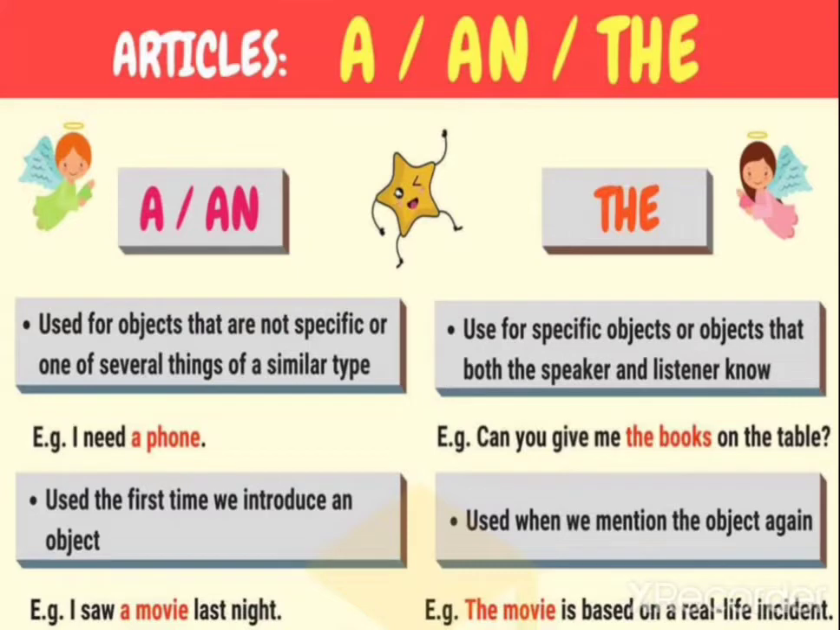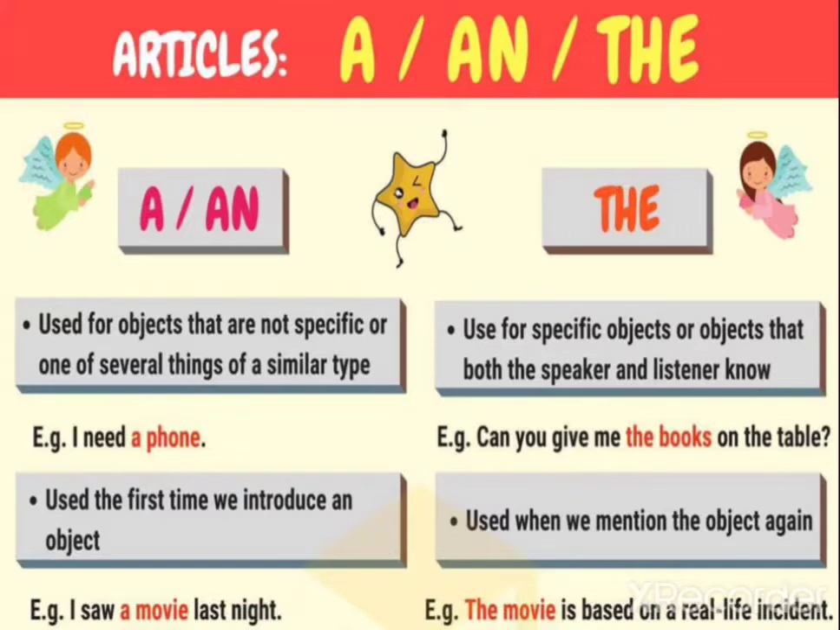First of all, we'll say that a and an, we are using in the sense of one. When we want to say that the thing is one, for that also we can use a or an according to vowel and consonant sound. Then use it the first time we introduce an object. I saw a movie last night. When we are using it the first time for that thing, for that also we can use a or an according to the consonant and vowel sound.